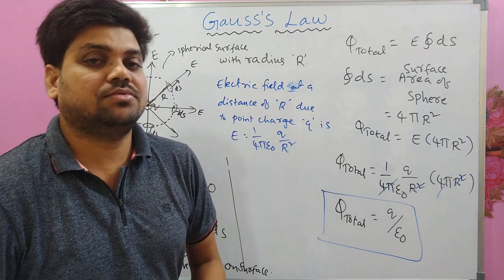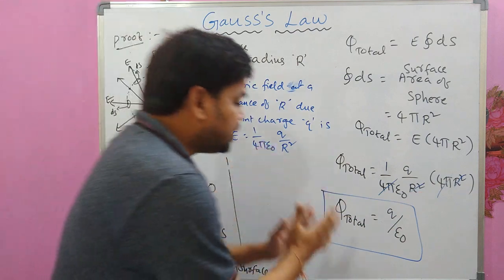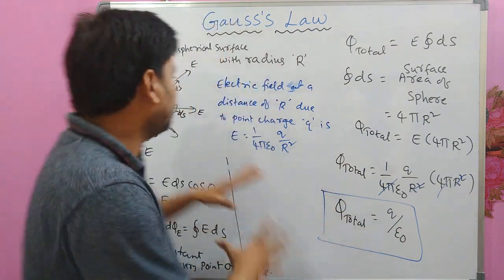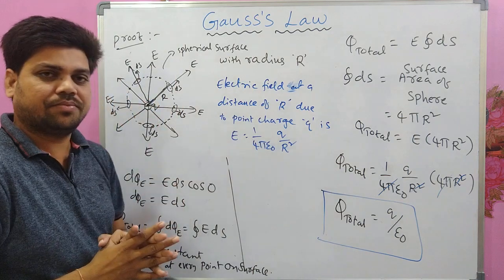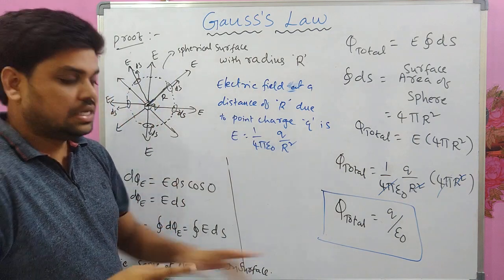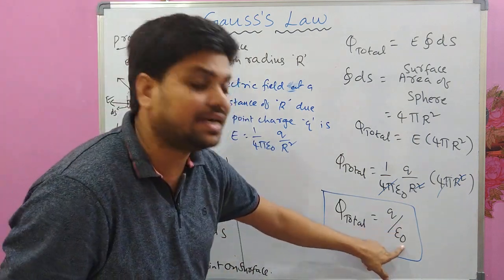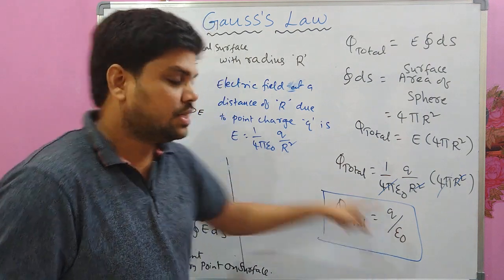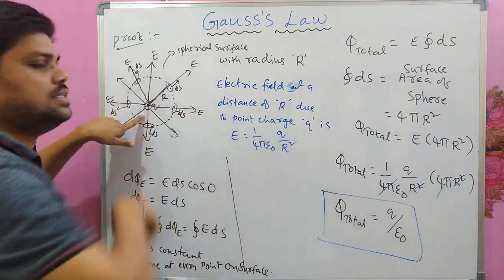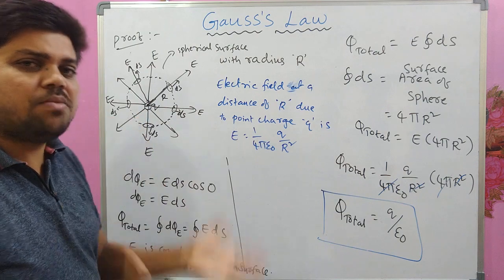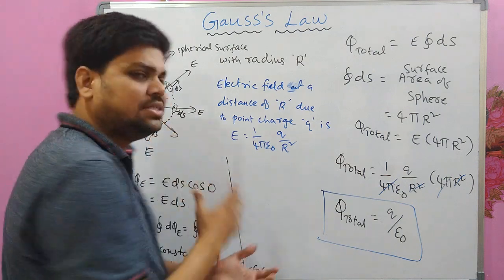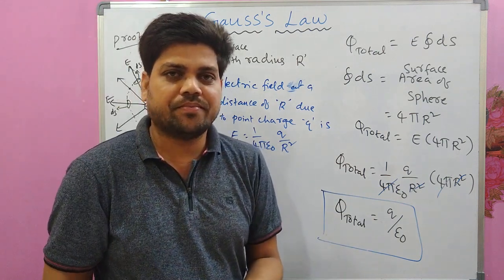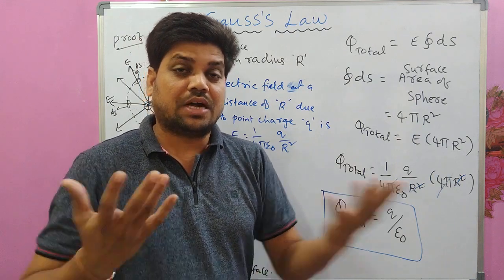Now what we have found, that the total electric flux passing over this closed surface is equal to 1 by epsilon naught times the charge enclosed by this surface. See, how much is the charge enclosed by this surface? It's a small q. What is Gauss law?